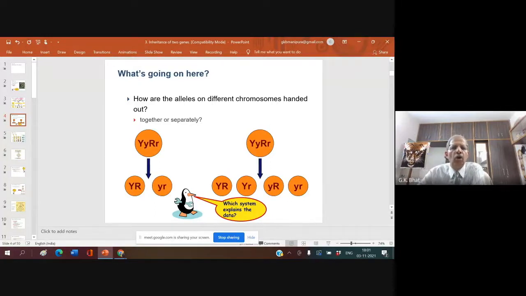Now, you have this one. Capital Y, small y, capital R, small r. Here also, capital Y, capital R, small r. Now you tell me, when you will get only 2 gametes produced, when you will get 4 gametes produced. You can see this has produced only 2 gametes. This has produced 4 gametes. Am I right?